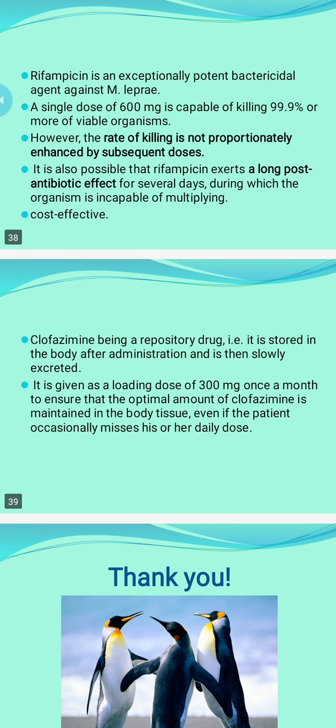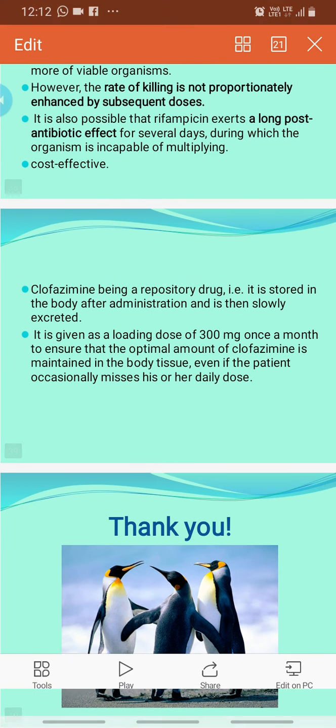And clofazimine, being a repository drug, is stored in the body after administration and is then slowly excreted, because it is stored in the reticuloendothelial system, liver, and spleen. It is given as a loading dose of 300 mg once a month to ensure that the optimal amount of clofazimine is always maintained in the body tissue, even if the patient misses a daily dose. So the daily dose is also given, but if the patient misses some doses, then this 300 mg supervised dose once a month ensures that an adequate level of clofazimine is still present in our body, and that can cure multibacillary leprosy well. Okay? So this is the treatment for leprosy.